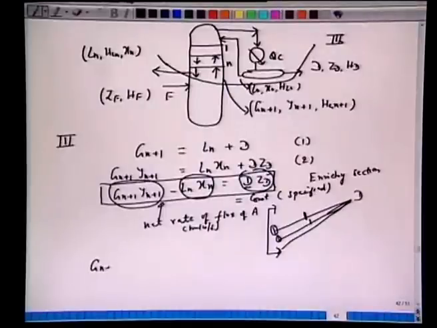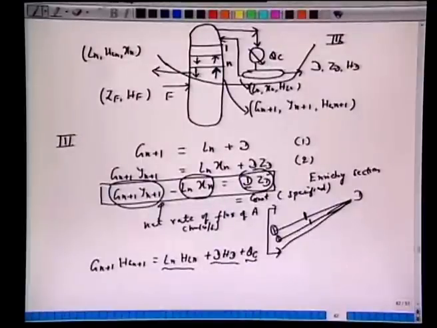We can do the same thing for the enthalpy. Gn+1 HGn+1 equal to Ln HLn plus D HD plus QC. So the incoming enthalpy equals the 3 outgoing energy streams, calories per second.